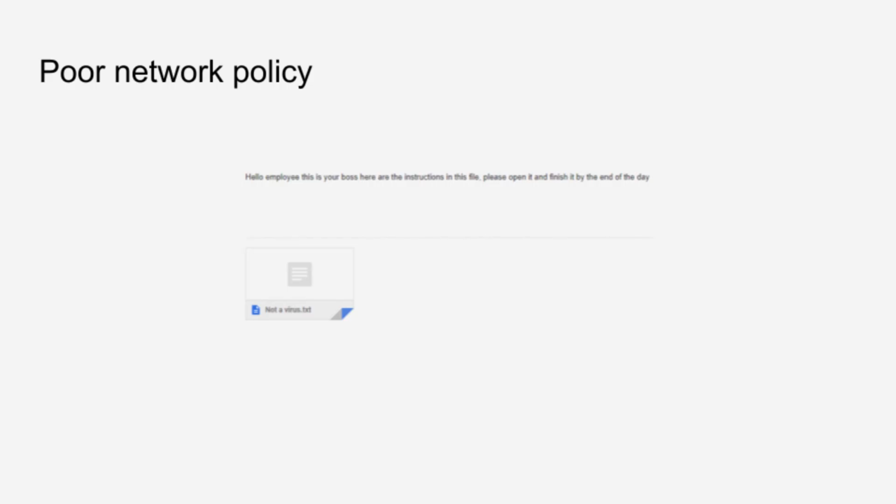And our last threat to networks is poor network policy. This is where hackers will take advantage of employees who normally have access to the network by sending them things such as emails with malware which contain backdoors in hopes someone will click on it so they can gain access to a computer, or by hoping they'll download harmful code disguised as software and files.